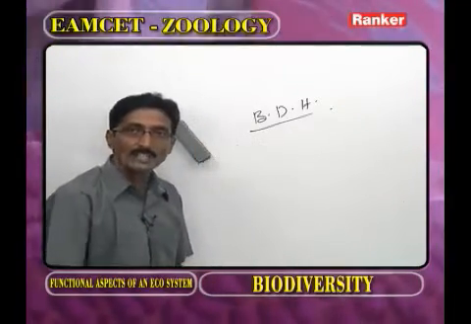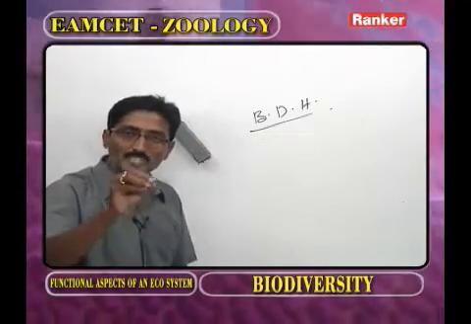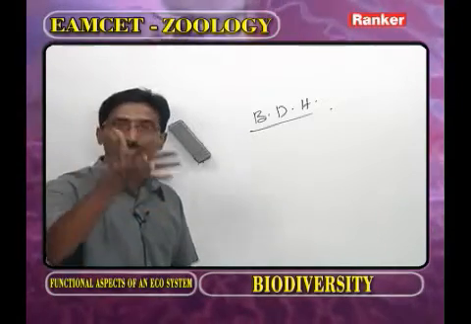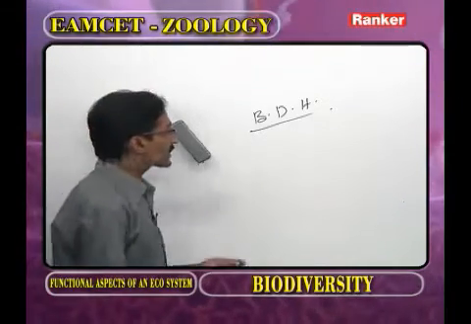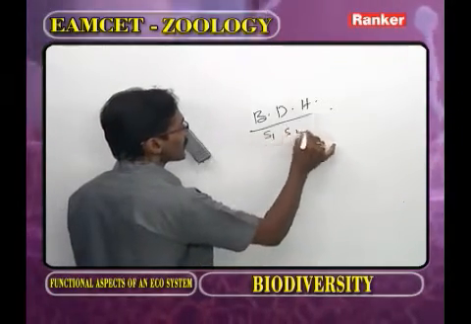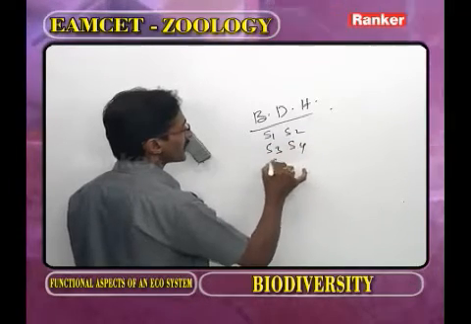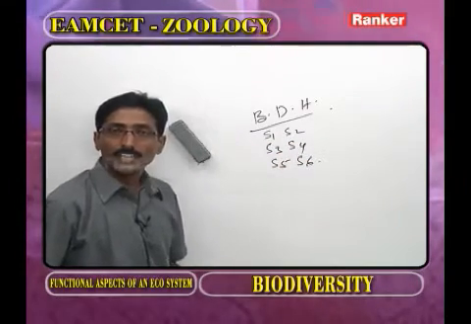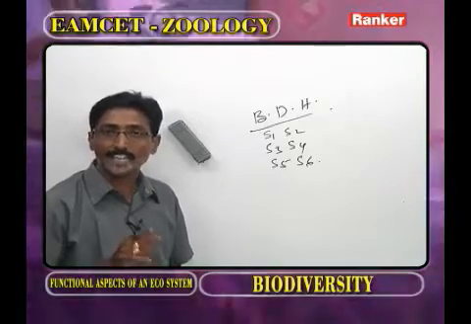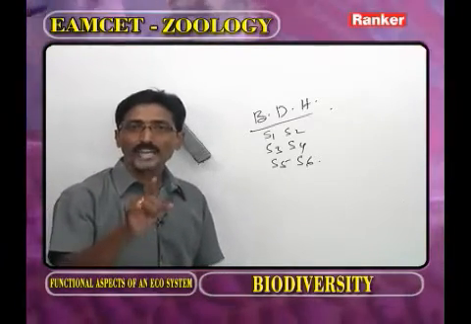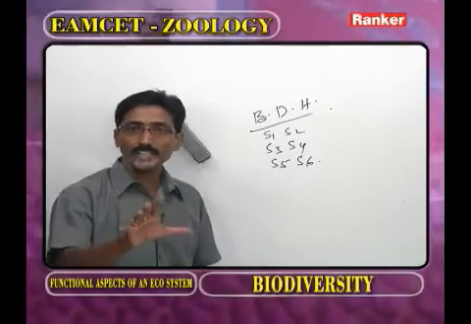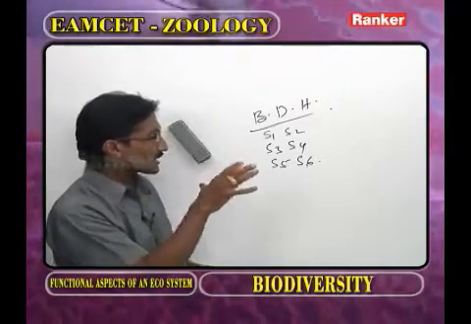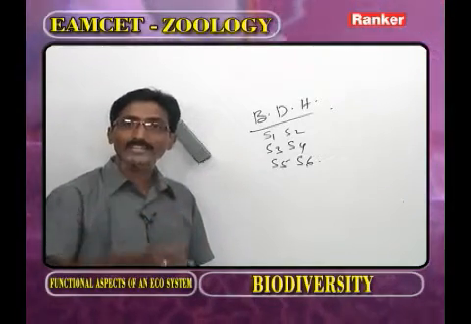Biodiversity hotspot: it is the place in which the species are threatened by destruction. Now this is species 1, species 2, species 3, species 4, species 5, species 6. Different species are present in an area. A biodiversity hotspot is a place in which the species are threatened by destruction.